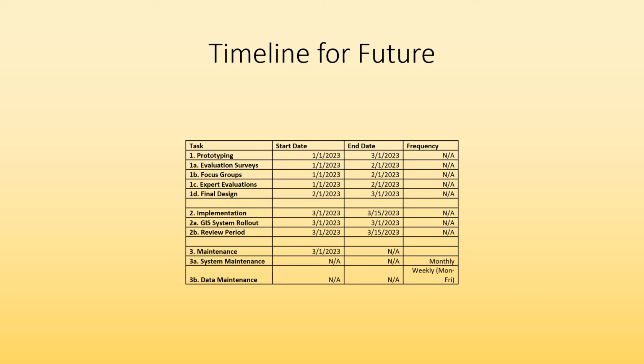The timeline for the future for this GIS system involves prototyping, implementation, and maintenance. Once the prototype is rolled out to Florida burn managers for testing, evaluation surveys, focus groups, and expert evaluations will be conducted. Upon retrieval of the report, a final design will be conducted and then rolled into the implementation phase. The system will be rolled out and reviewed for 15 days to give a grace period for any final fixes and unforeseen errors. System maintenance will be conducted after the 15 days and continue to perpetuity.